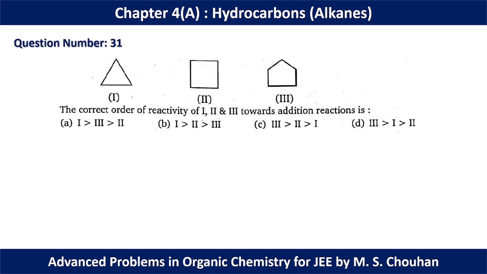Here we have a 3-member ring, 4-member ring and 5-member ring given in the question. The 3-member ring will have the maximum strain, so reactivity of the 3-member ring will be maximum, and gradually it will decrease from 1 to 2 to 3. That's why for question number 31 option B should be the correct option.